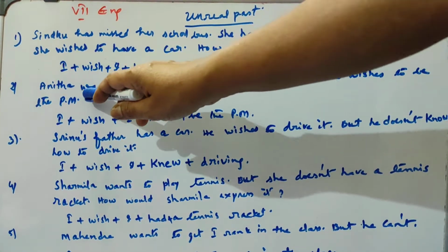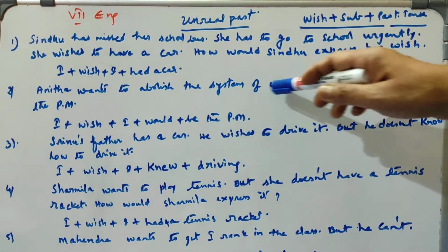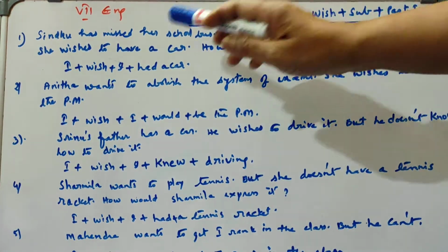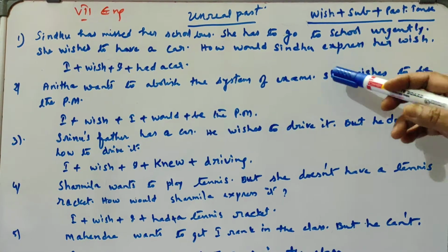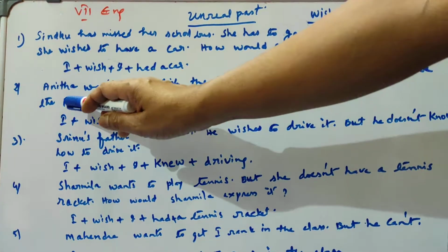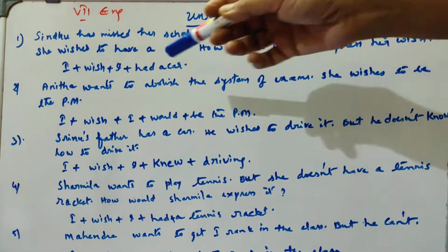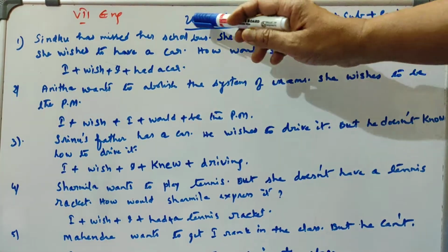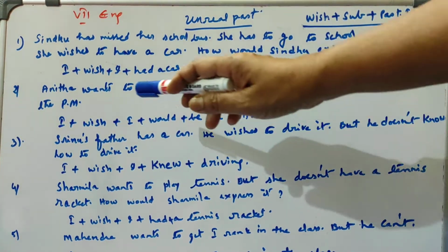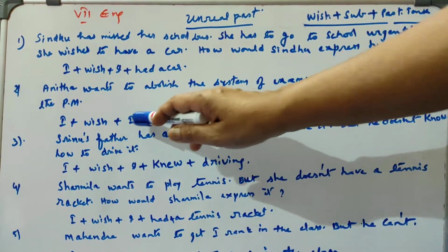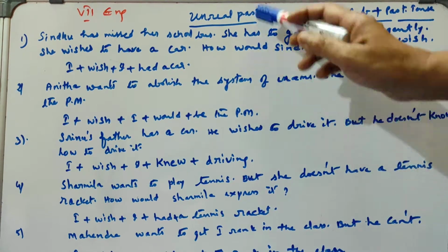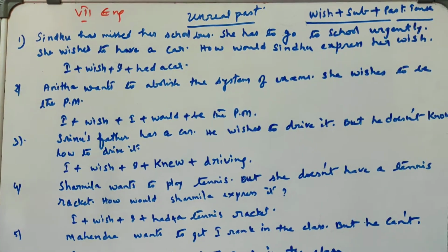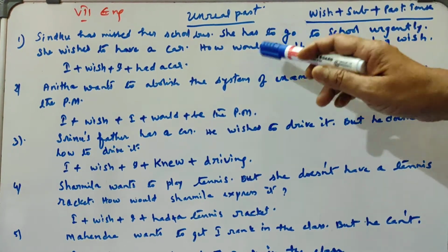What is her wish actually? She wants to abolish the exams. So how can she abolish the exams? When she becomes the Prime Minister. So here the impossible one is becoming Prime Minister. She may become Prime Minister in future, but at present that is impossible. That's why it is unreal past. There we have to write, I would be the Prime Minister. If she would be the Prime Minister, then only she can abolish the system of exams. At present that is not possible.